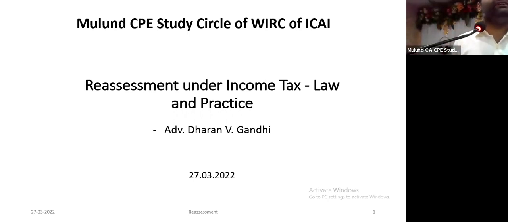If it is beyond 3 years, then the scope of challenge by the assessee increases. There are many arguments which become available to an assessee, and therefore they are trying to restrict it and close it up to 3 years. So you must have received notices for assessment year 18-19, 19-20, 20-21. Okay, so therefore it becomes important.